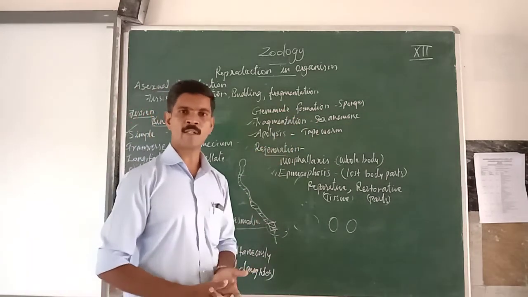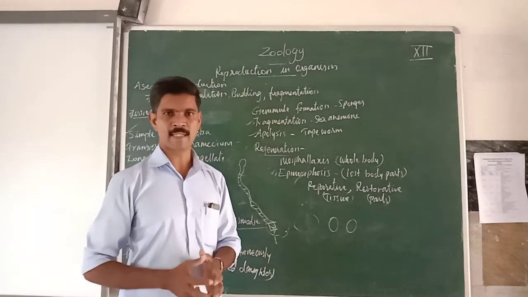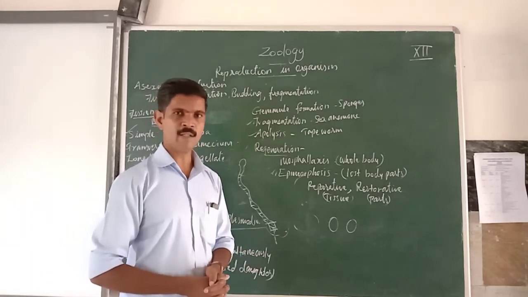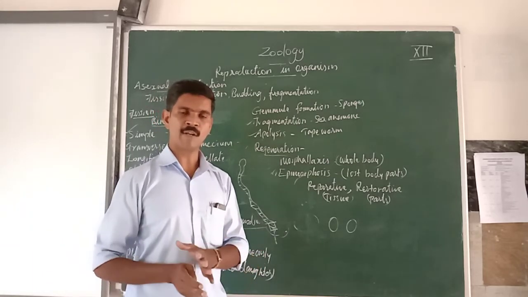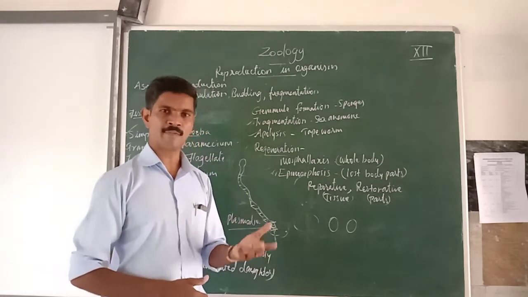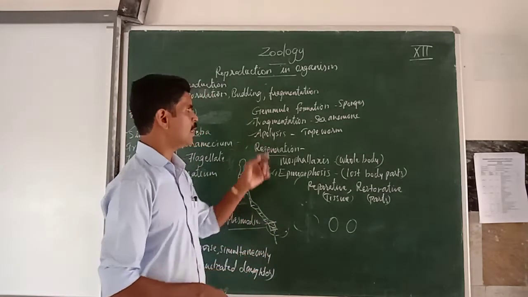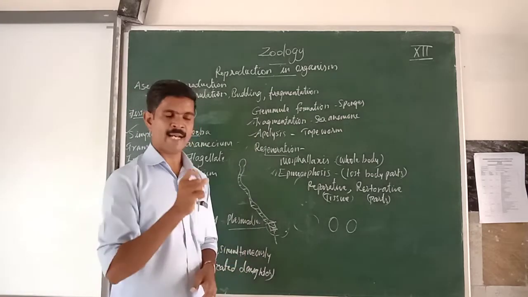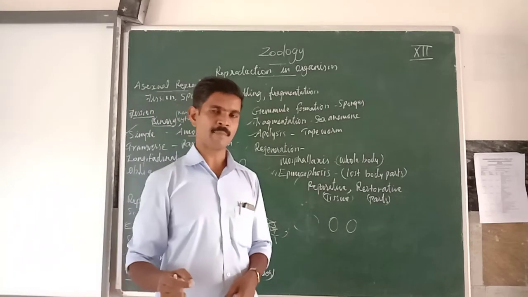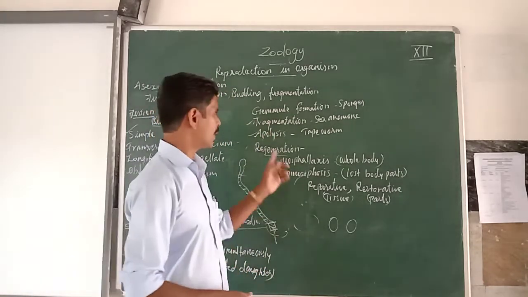In some freshwater sponges, many small hard wart-like structures develop inside the body. They are called gemmules. When the conditions are unfavorable, the sponges can die, but these gemmules will not die. When the conditions are favorable, the gemmules develop into new organisms. Understand? Then the next one is fragmentation. A parent body is divided into many small fragments, and each fragment develops into a new organism. It is called fragmentation.